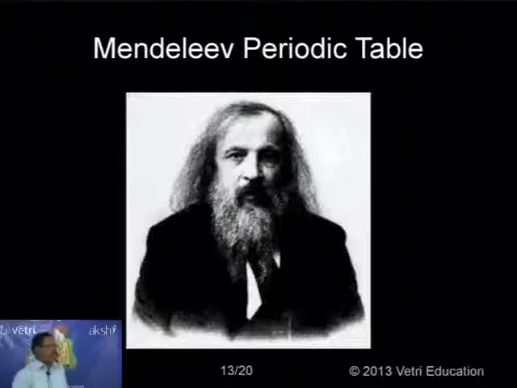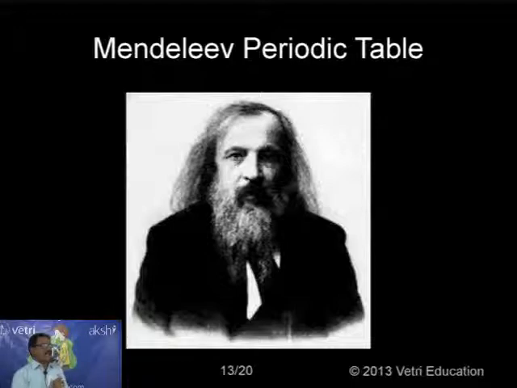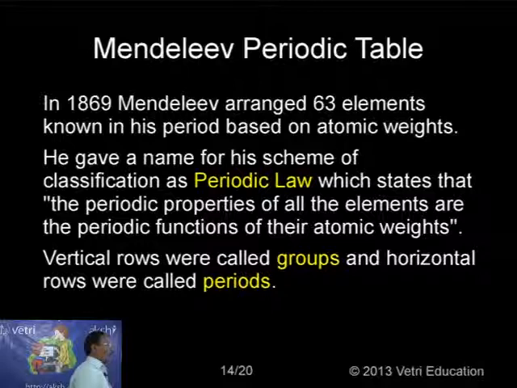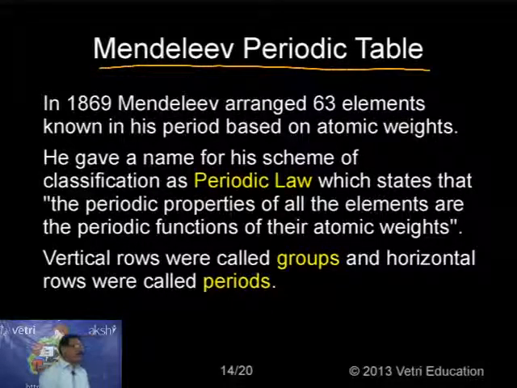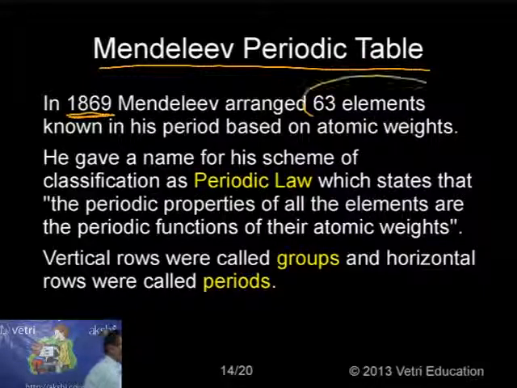The next man, Mendeleev periodic table. In his period, 63 elements were known. So the table he proposed is called the Mendeleev periodic table. Actually, this table was proposed in 1869 by Mendeleev. During this period, 63 elements were known.